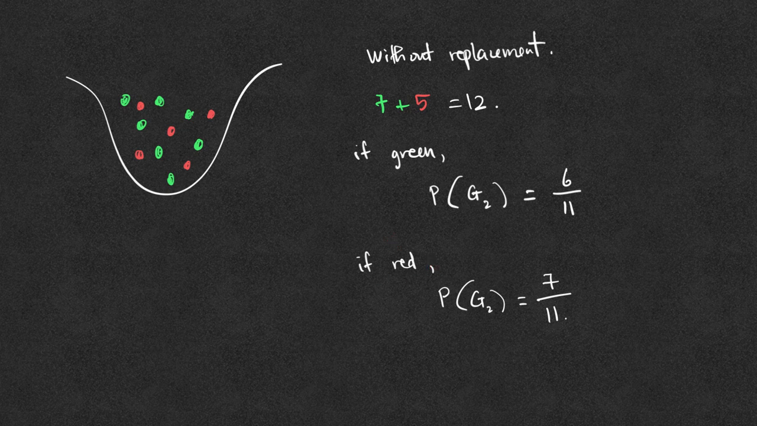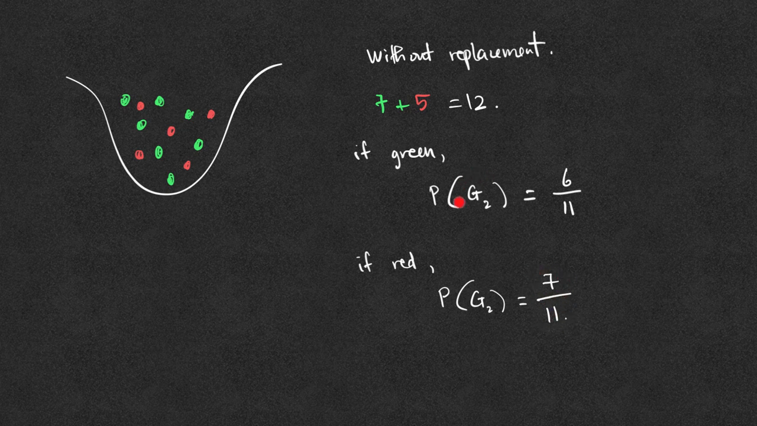Again, if the first selection is a green ball, then there are a total of 6 green balls left out of 11 balls left. We took one out already, so there are only 11 total left. And we took the green out, so there are only 6 green balls left. And if the first selection is a red ball, then there are 11 total balls left, and out of those 11, there are still 7 green balls.